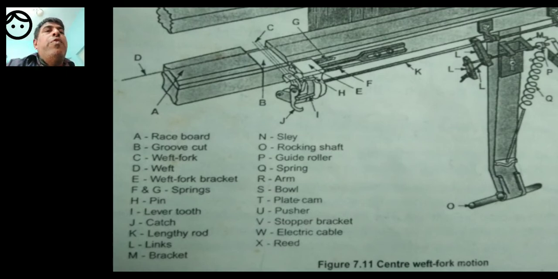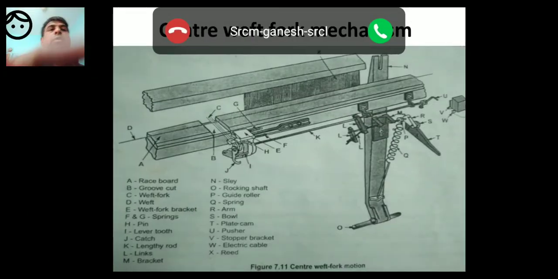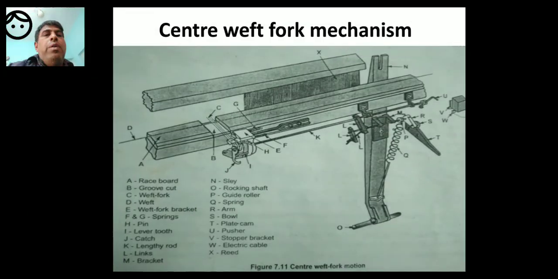D is the weft. E is the weft fork bracket. So weft fork, weft and weft fork bracket. C is weft fork, D is weft, E is weft fork bracket.